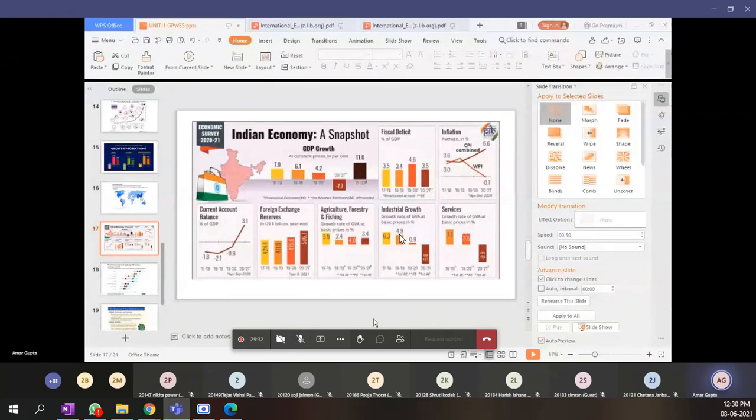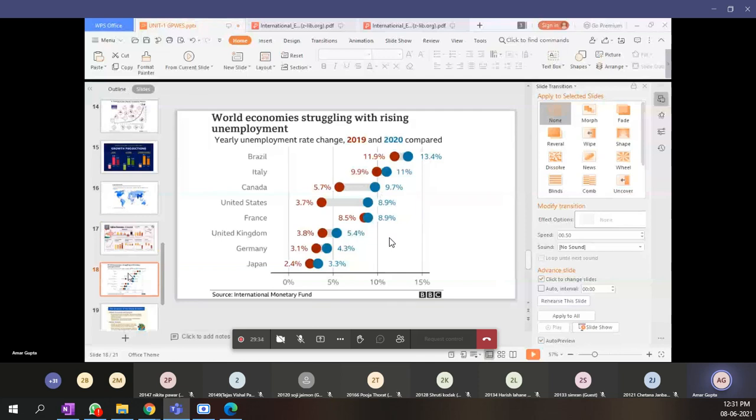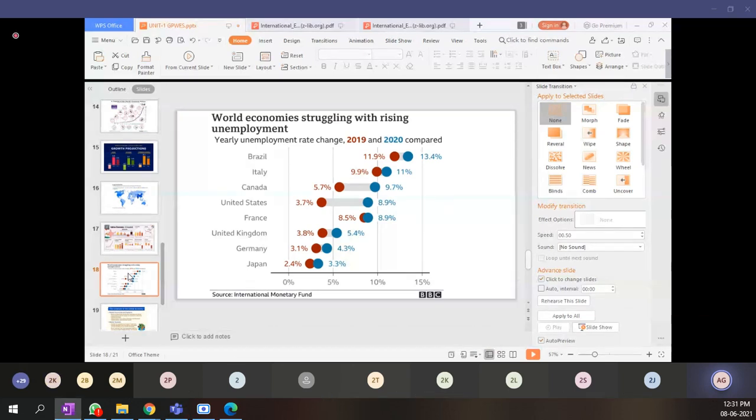Okay. So, as we are talking about the world economies which are struggling with rising unemployment, you can see Brazil, Italy, Canada, United States, France, United Kingdom, Germany, and Japan. Most of the countries are struggling with unemployment because of declining industrial output and declining demand.